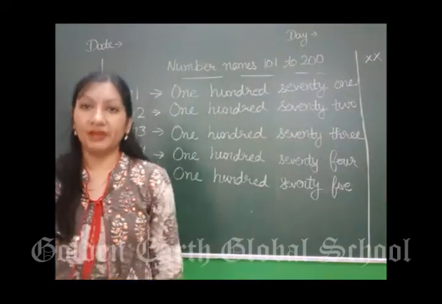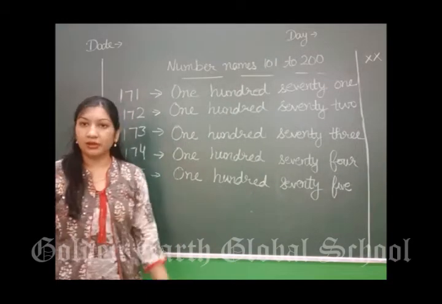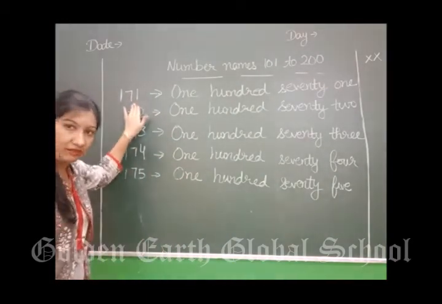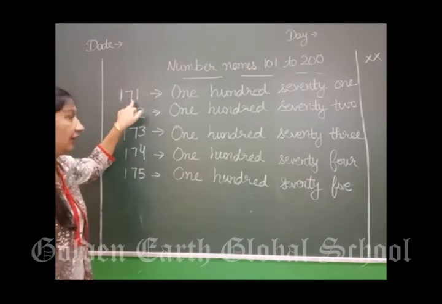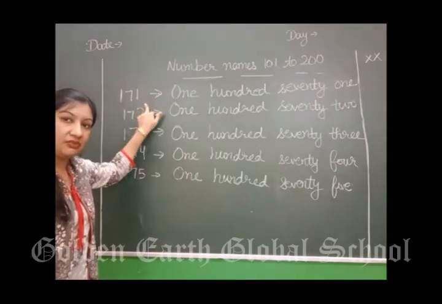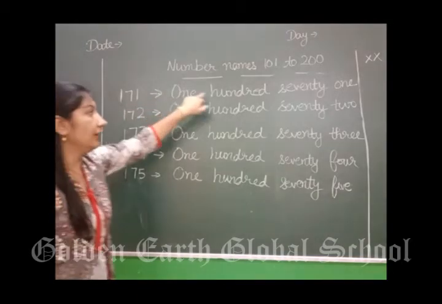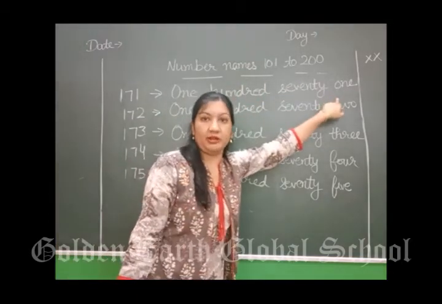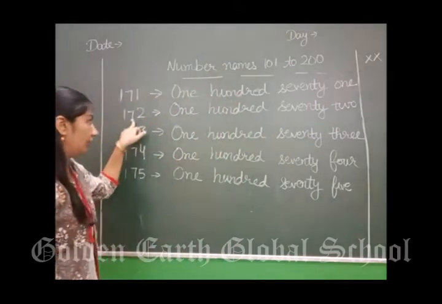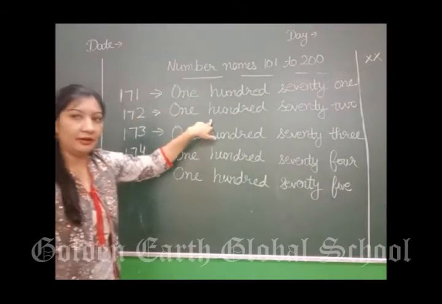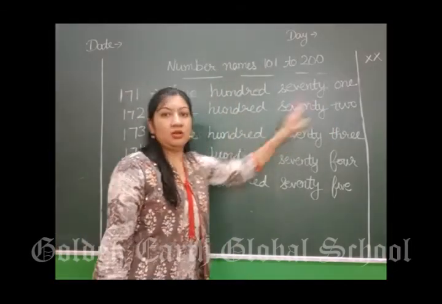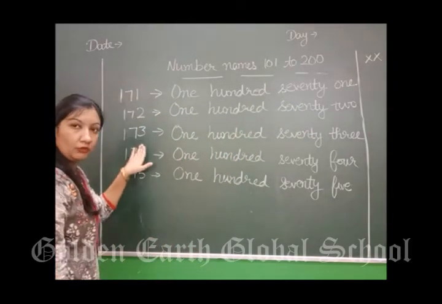After 170, what will come? 171. How will we write 171 in words? This is the way to write 171. Next is 172. After 72, what will come? 73.